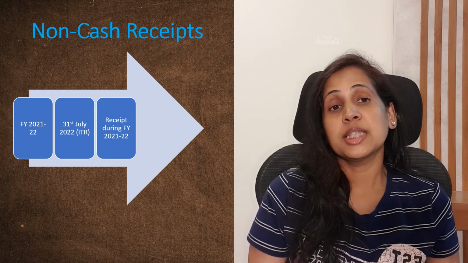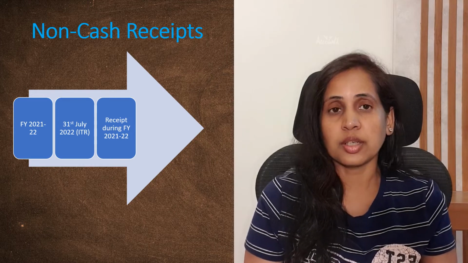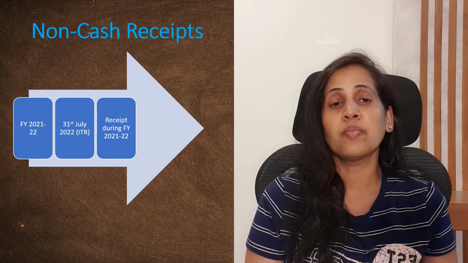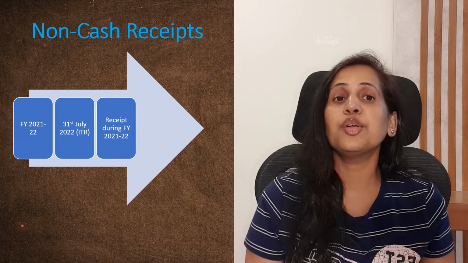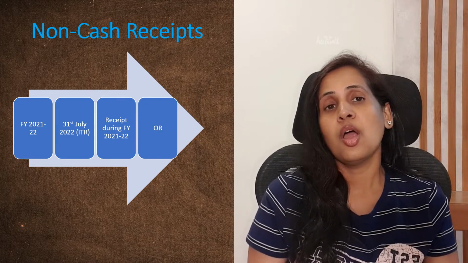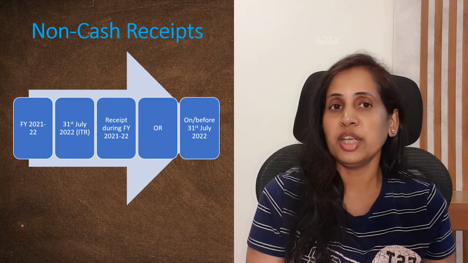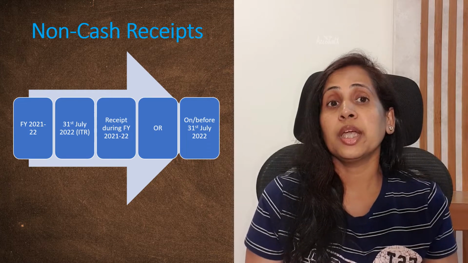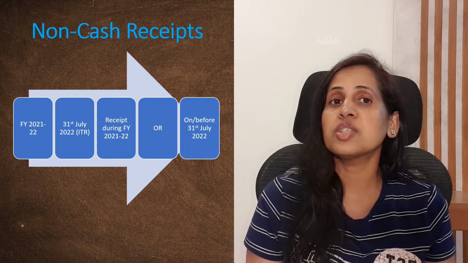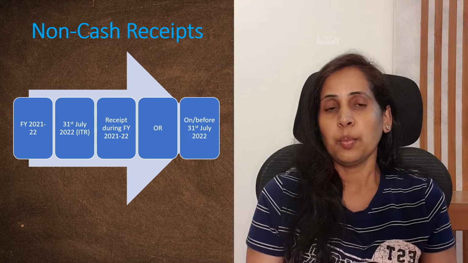So if you have received money from your customers in digital mode either during the financial year 2021-22 or on or before 31st July 2022, then you will be able to declare 6% of such receipts as profit for the year.